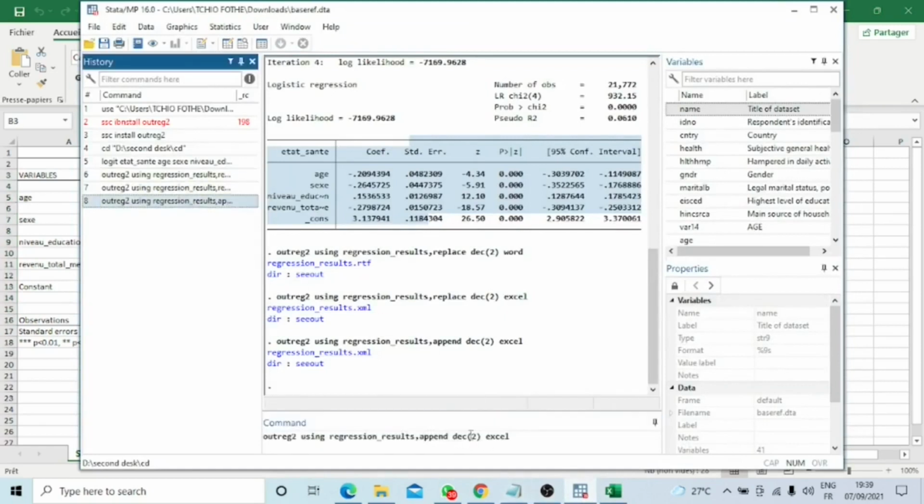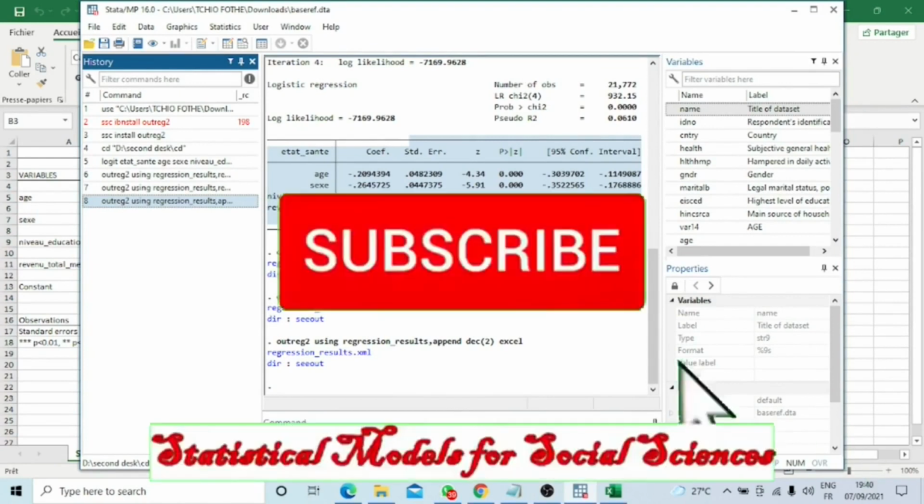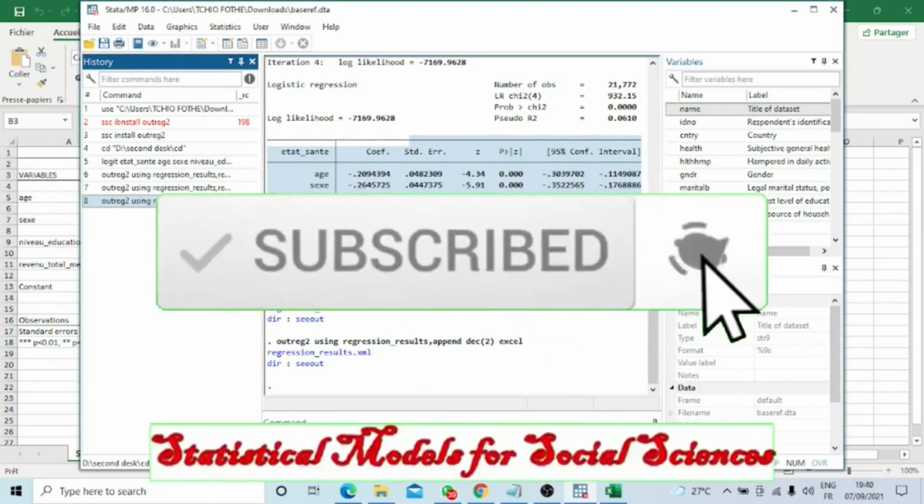So that was this whole video that showed how to use the outreg2 package and its different functions. If you haven't subscribed yet, don't hesitate to do so and activate the notification bell. This way you won't miss my next posts. Until then.